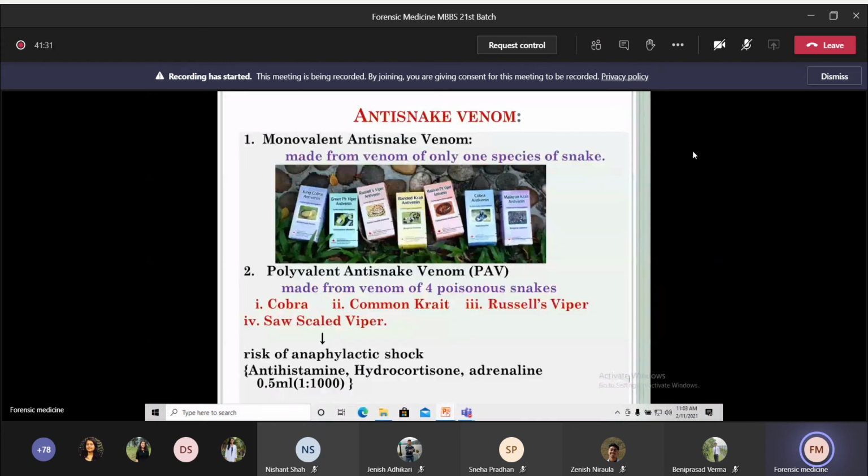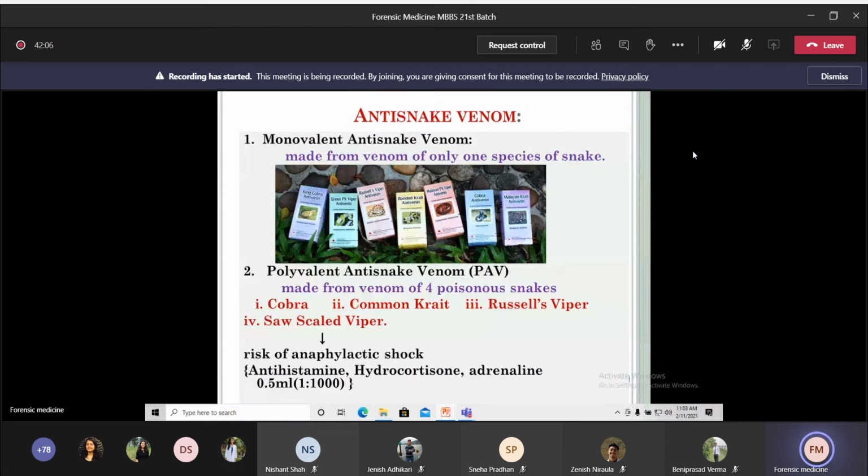Now anti-snake venom. There are two types of anti-snake venom: monovalent and polyvalent. Monovalent is made from the venom of only one species of snake. So if you have identified the species of the snake, you can give monovalent, or else you have to give polyvalent. Polyvalent is made from the venom of 4 poisonous snakes: cobra, common krait, Russell's viper, and saw-scaled viper.